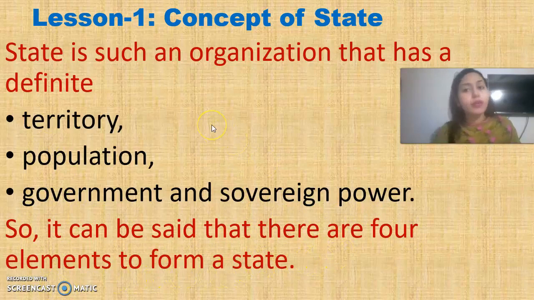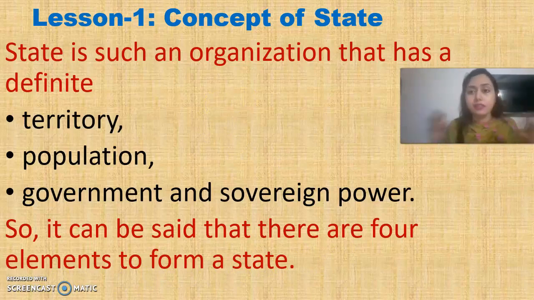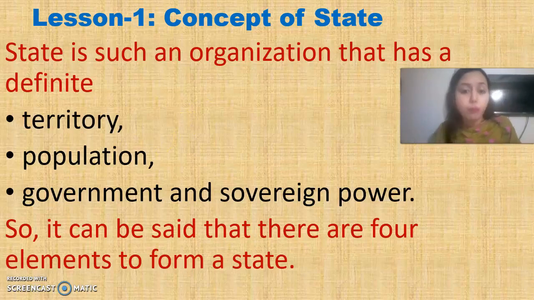So what is a state, or what is a country, or what is a nation? It is an organization which will have some definite things. Without these things, you cannot make any state. So which things are they? Territory, that is a place; population, the people who are living; government, the one who is ruling; sovereign power, that is independence. We are going to know about all these things more. So these are the 4 elements to form a state.